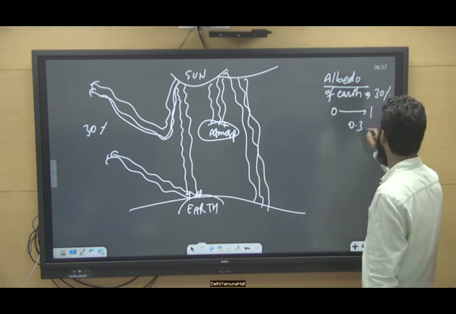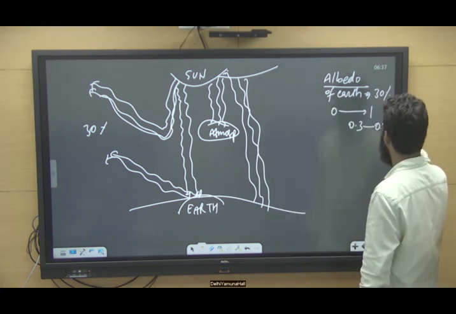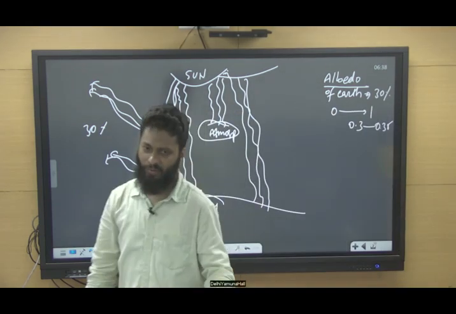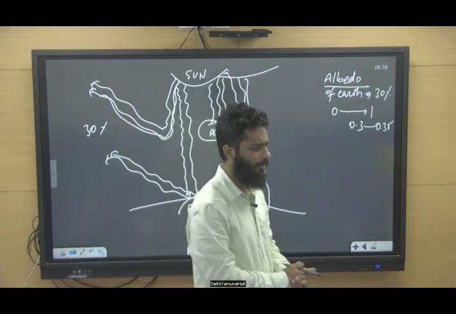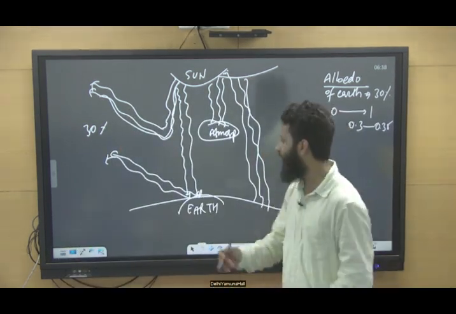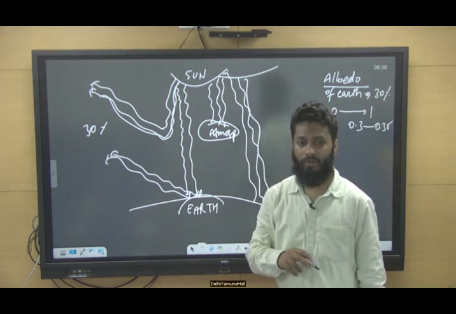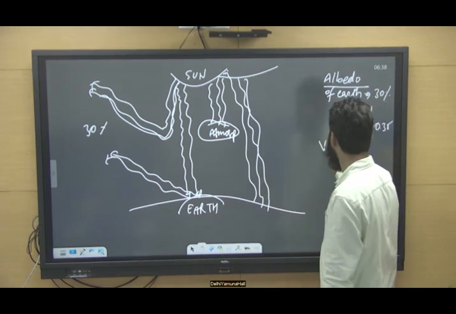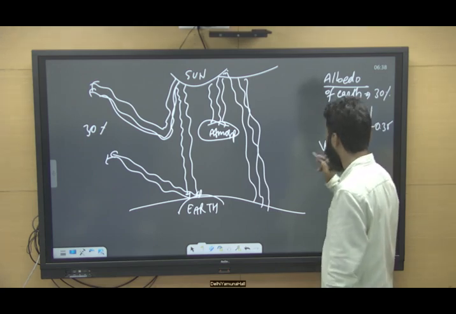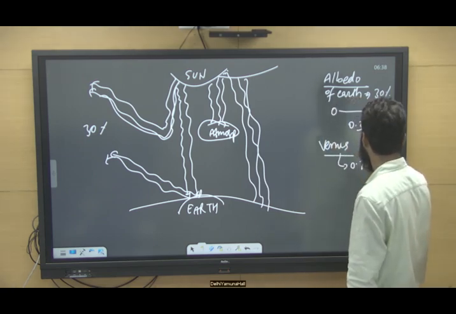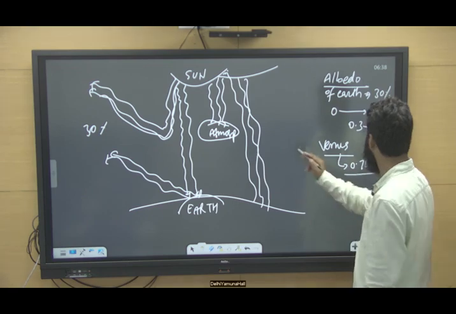But in NCERT you will see this value as 0.35, so do not make a mistake in the examination if it is given as 0.35. Roughly you can remember it as 0.3 to 0.35, right? So this is the albedo of earth. Planet Venus has a very high albedo, somewhere around 0.75 to 0.85, the highest among planets.